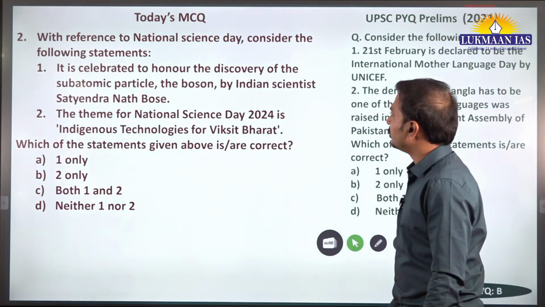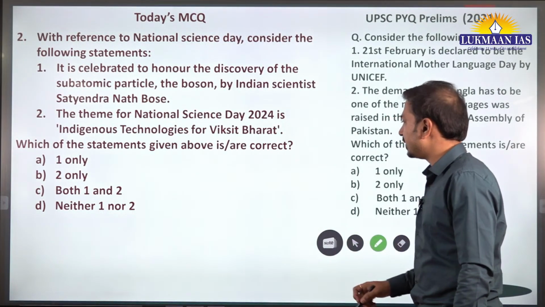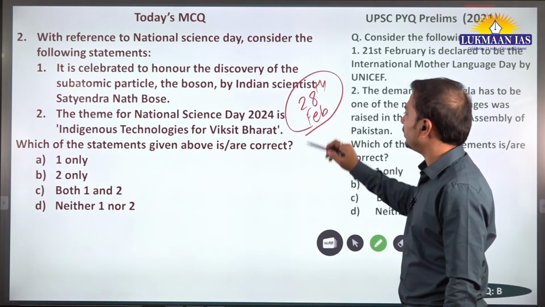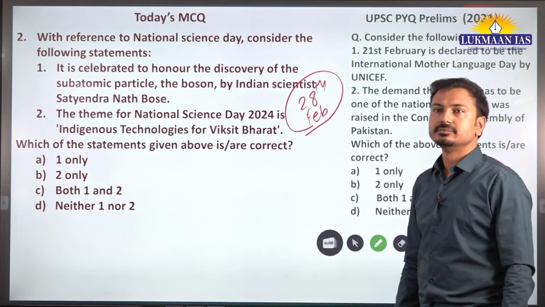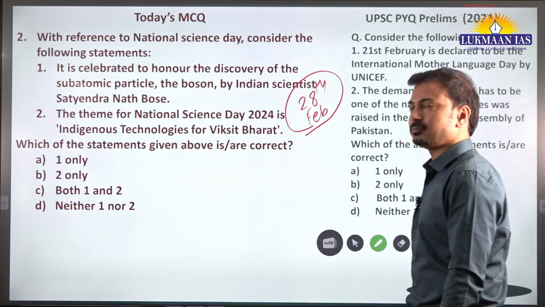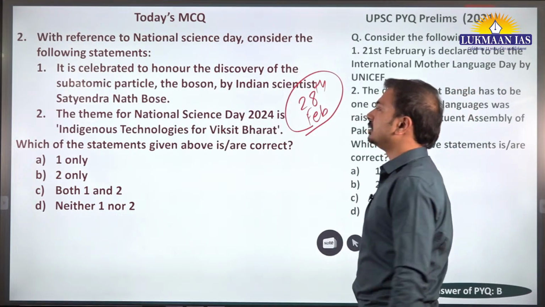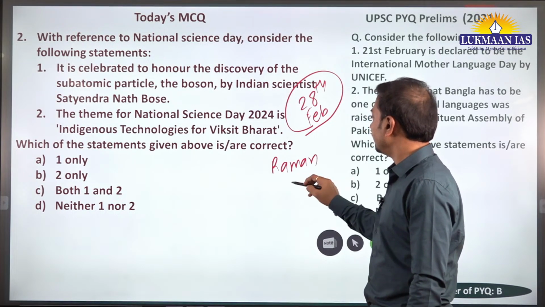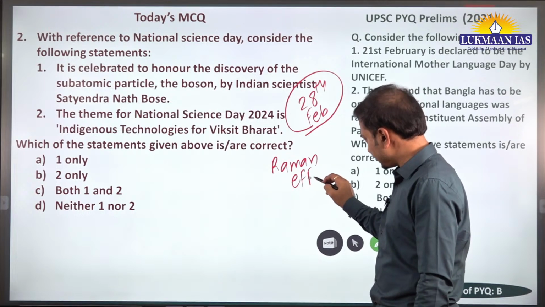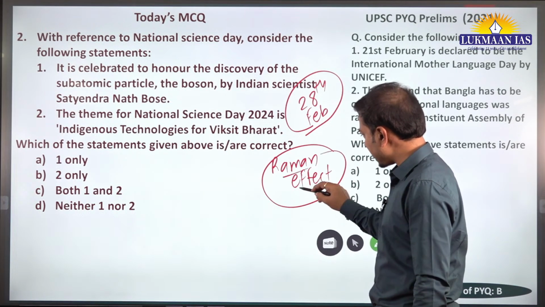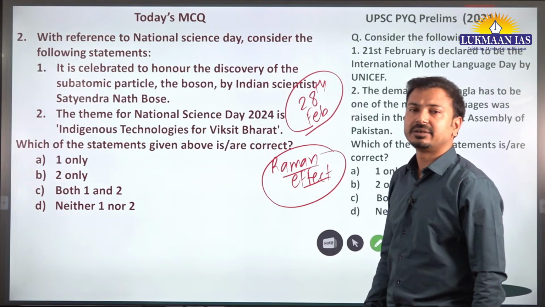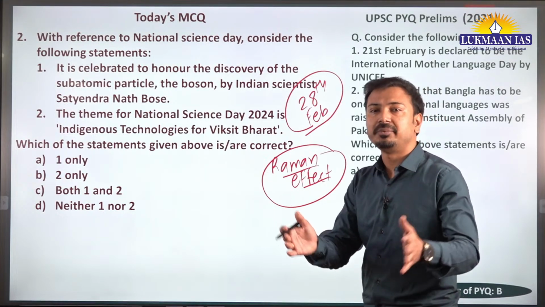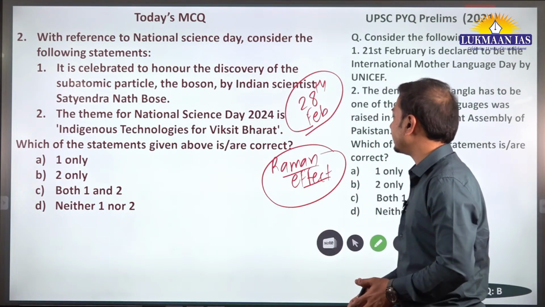What should be the answer to this question? National Science Day we are celebrating today. Why do we celebrate on 28th of February as National Science Day? To honor the discovery of the Raman effect. We have already learned about this. In school we have celebrated National Science Day. Various activities are carried out in the schools. Some schools promote students to carry out different science experiments on Science Day.